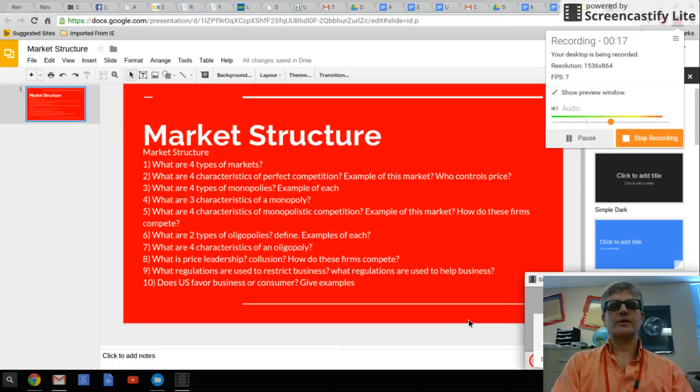So what are the four different types of markets? From the study guide, the first one is perfect or pure competition. Next one is monopoly. The third one is monopolistic competition. And then the fourth one is oligopoly.